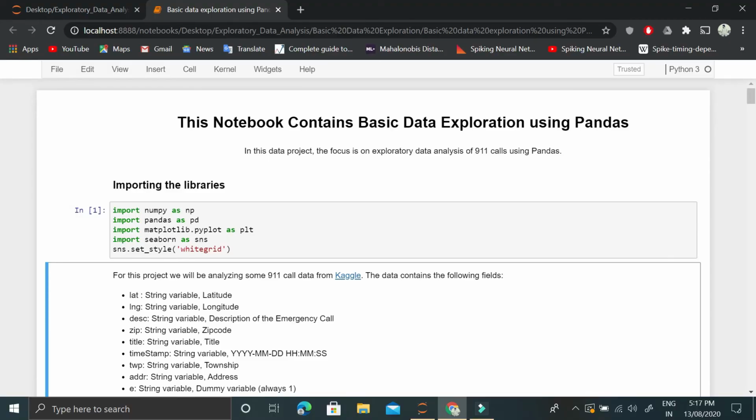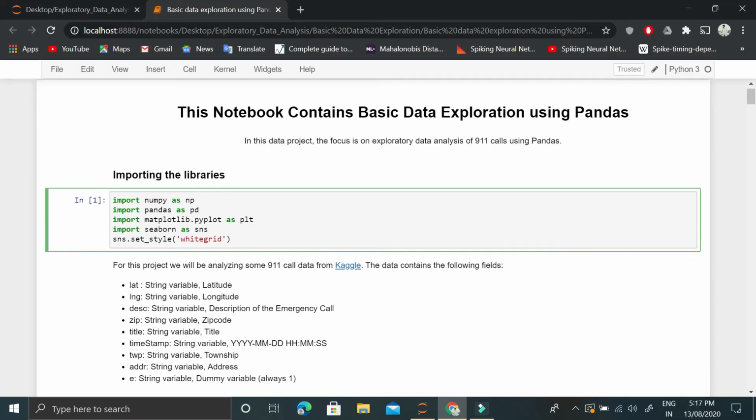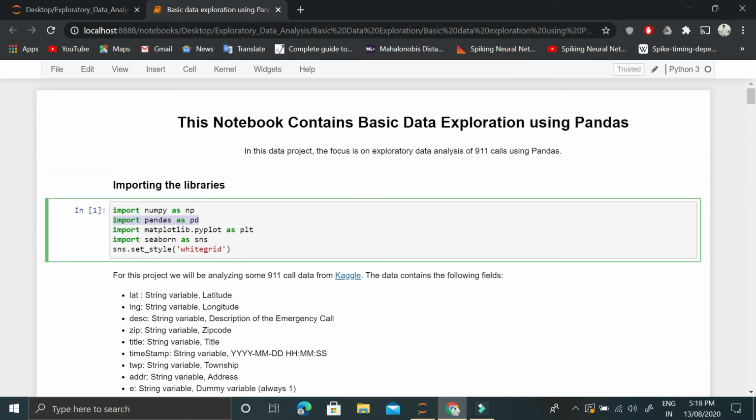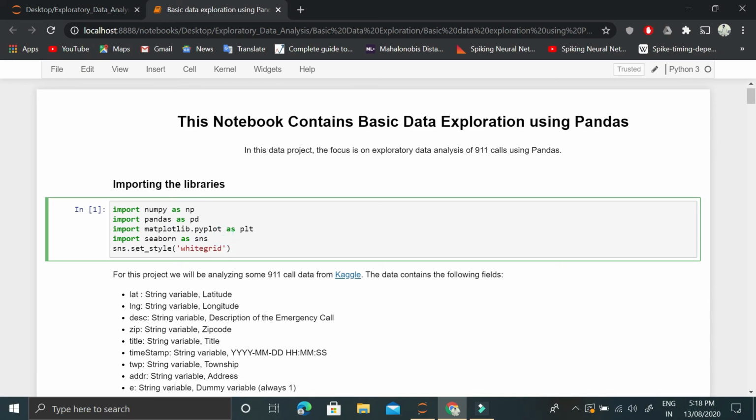So let's jump to the notebook to understand it in a better way. In this video, we will analyze 911 calls using Python. The first step is to import the necessary libraries. NumPy is for numerical computation. Pandas is the main library that we'll be using. Pandas is used to analyze and explore datasets. Matplotlib pyplot and seaborn are the libraries that we'll be using for visualization purposes.